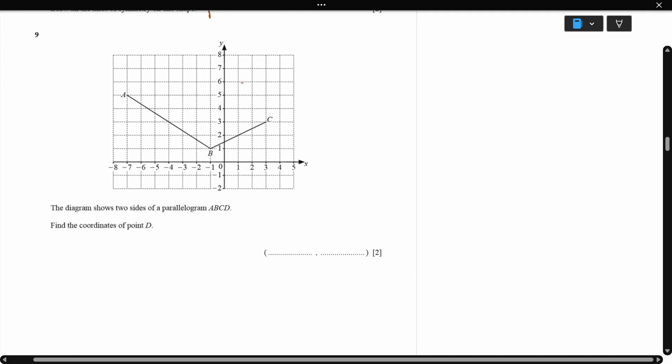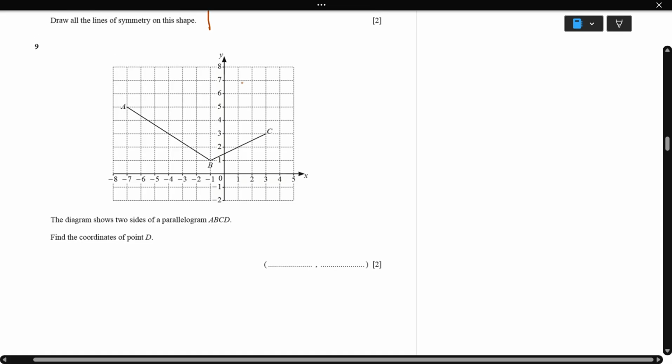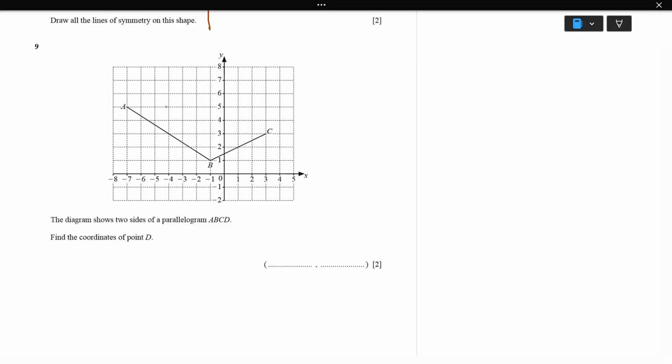Next, question 9. The diagram shows two sides of the parallelogram ABCD. Find the coordinates of D. This is very simple. Just find B to C: 1, 2, 3, 4, so 4 units right, and 1, 2, so 2 units up. Same thing from A, 4 units right and 2 units up. 1, 2, 3, 4 and 1, 2. So this is the point D. What is the coordinate? X-axis negative 3 and y-axis 7. So negative 3 and 7.